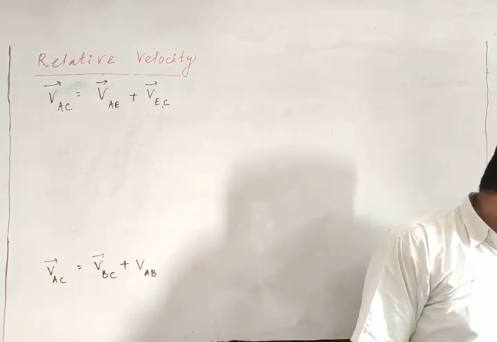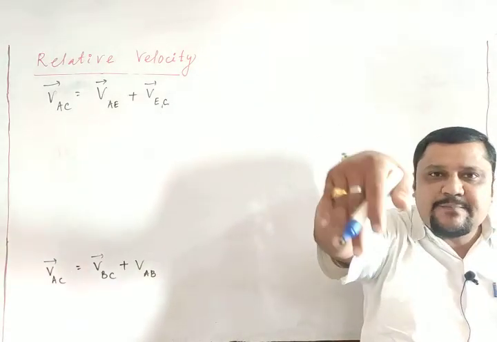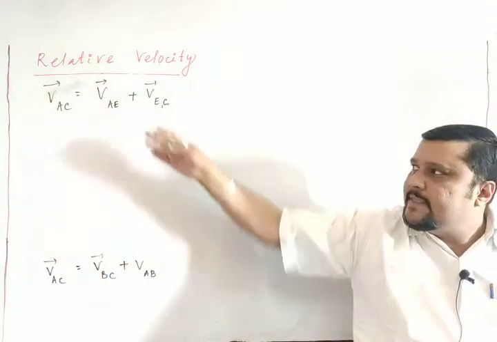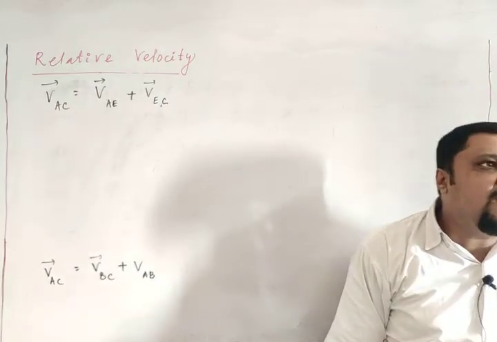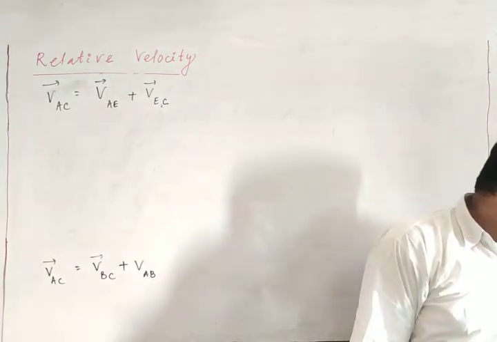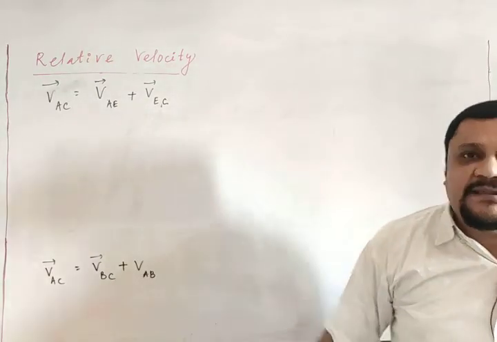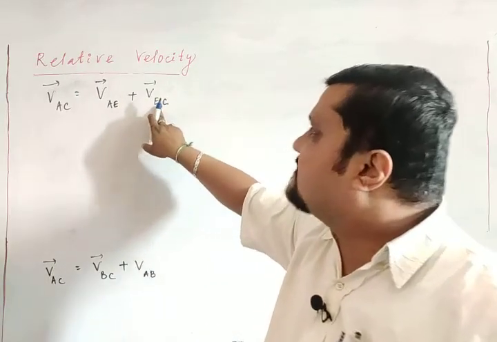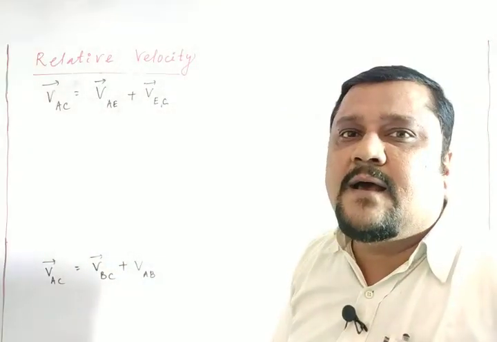If the observer B is located at the same position as C, then VAC is equal to the velocity of A with respect to earth plus the velocity of earth with respect to C. That is the way of writing the relative concept.